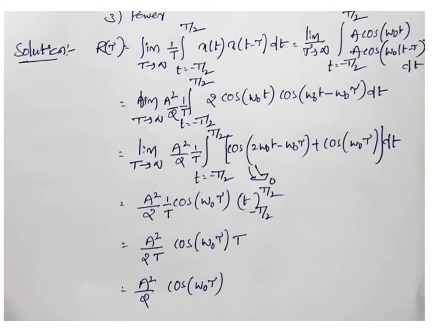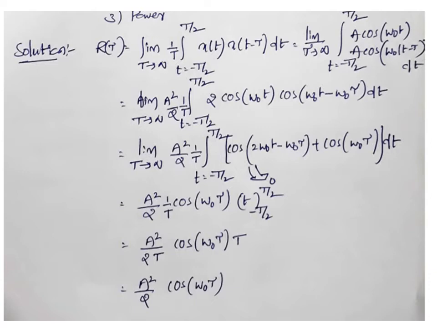Now limit T tends to infinity, A into A is A square, that is in the form of cos a cos b. So we know 2 cos a cos b means cos of a plus b plus cos of a minus b. So 2 is missing. So we are writing 2 in the numerator and 2 in the denominator. So limit T tends to infinity, A square by 2 into 1 by T integral t is from minus T by 2 to plus T by 2. 2 cos a cos b form is there now. So 2 cos of omega naught t into cos of omega naught t minus omega naught tau dt.